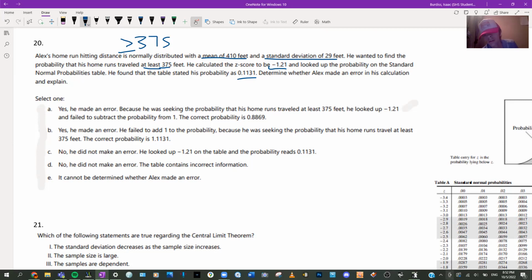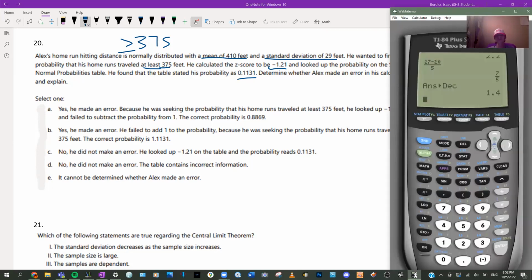Well, we have to first find his z-score. Okay, so same thing. So it should be negative, shouldn't it? Because he was below the average.